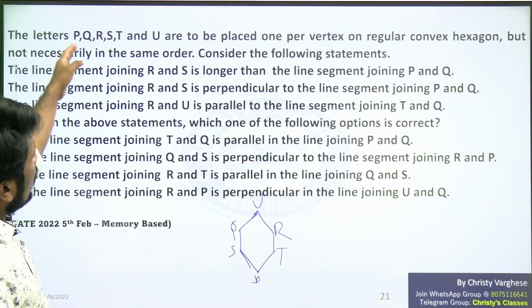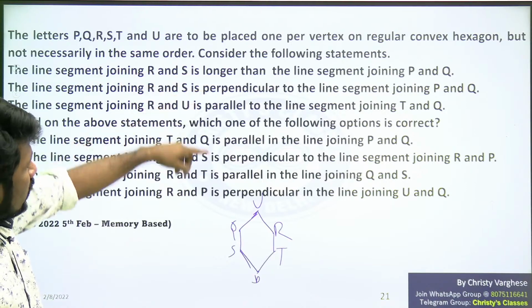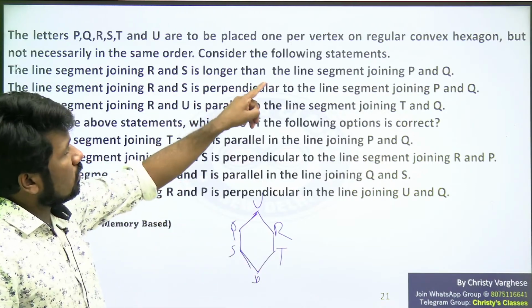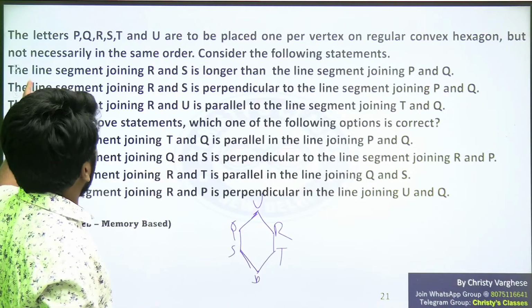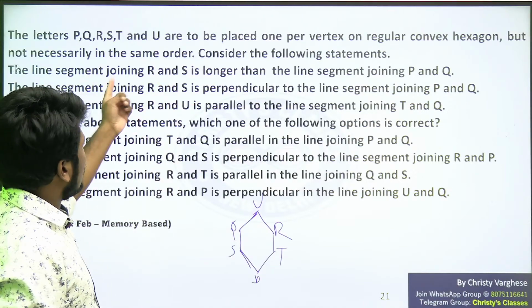The letters P, Q, R, S, T, U are placed one per vertex, each vertex only one, on a regular convex hexagon, but not necessarily in the same order. Consider the following.